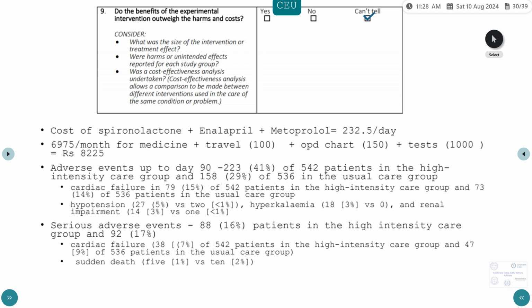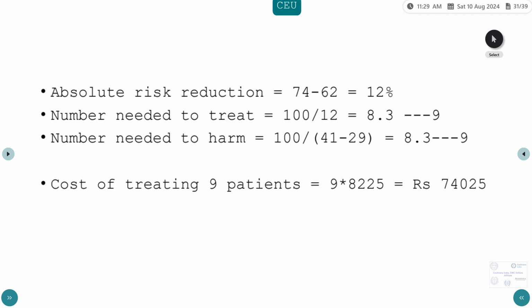Adverse events were 41% in the high intensity group, but only 29% in the usual care arm. So there was a difference of 12%. The absolute risk reduction was around 12, and the number needed to treat will come to around 8.3, which is 9. The number needed to harm, which is also 100 by the 41 minus 29, is also around 9. And the cost of treating 9 patients for a month will come to around 74,000. So if we spend 74,000, one person may benefit, and one person may have harm as well.